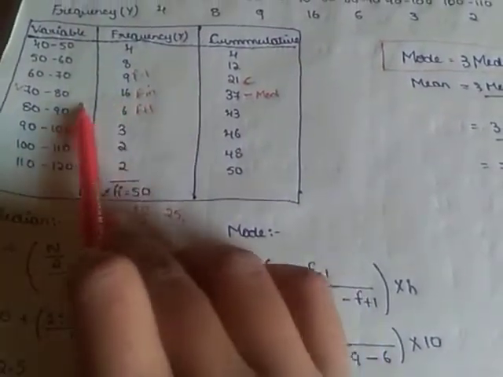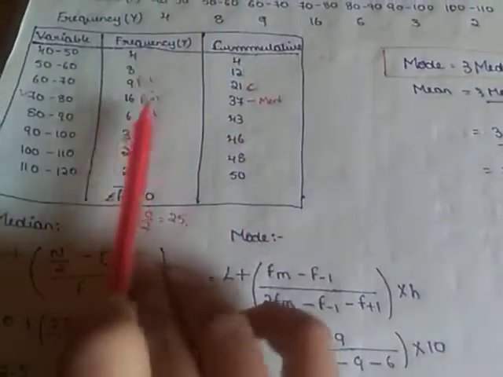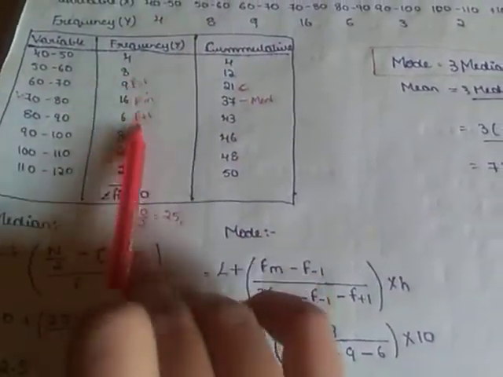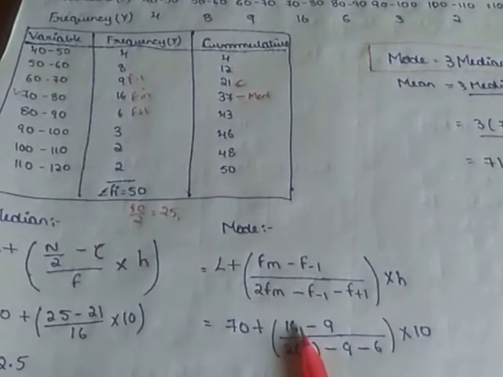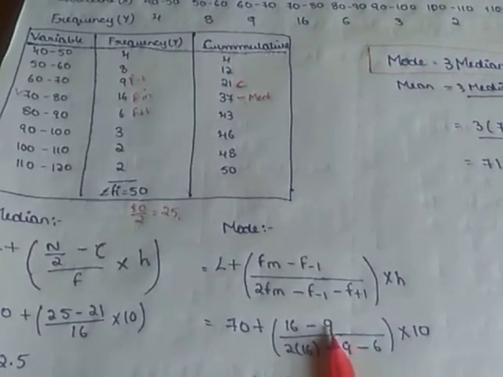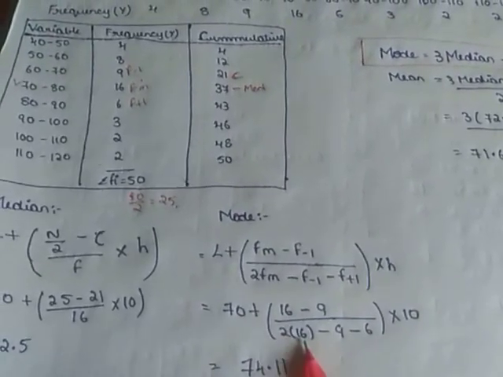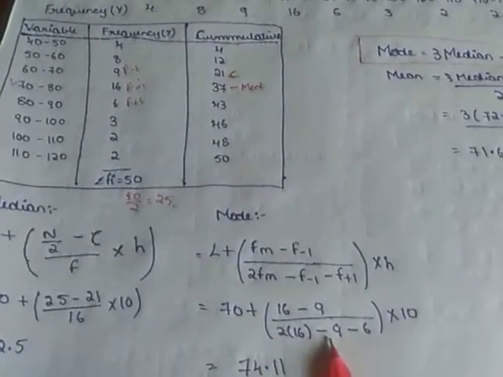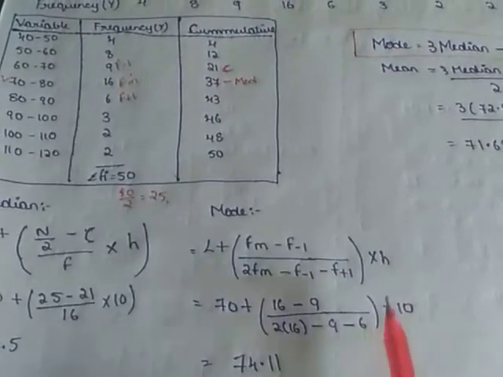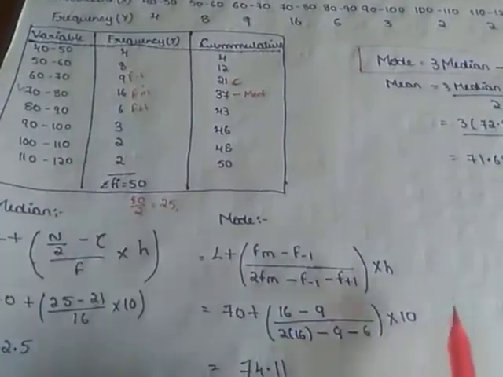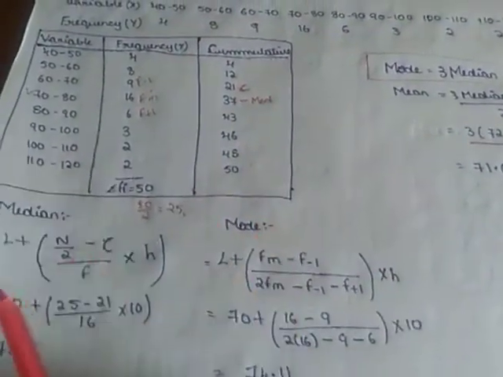This FM row will be the modal class. Leave this column and see FM, F minus 1, F plus 1. By substituting, L means 70 plus, FM means 16 minus 9, divided by 2 into FM 16 minus F minus 1, which is 9, and minus F plus 1, which is 6, into the difference between class intervals, which is 10, so into 10. Okay, so we found